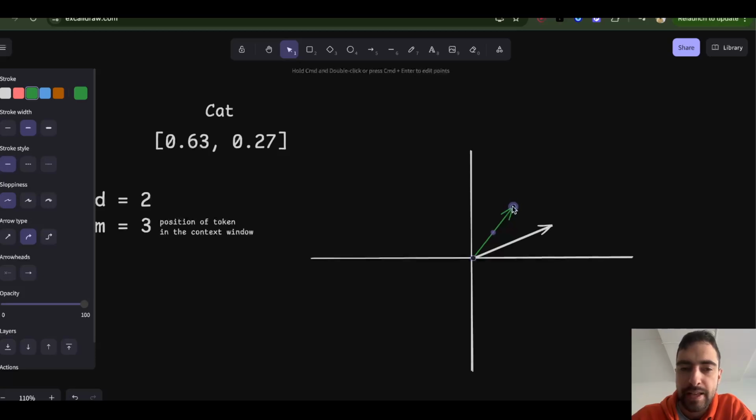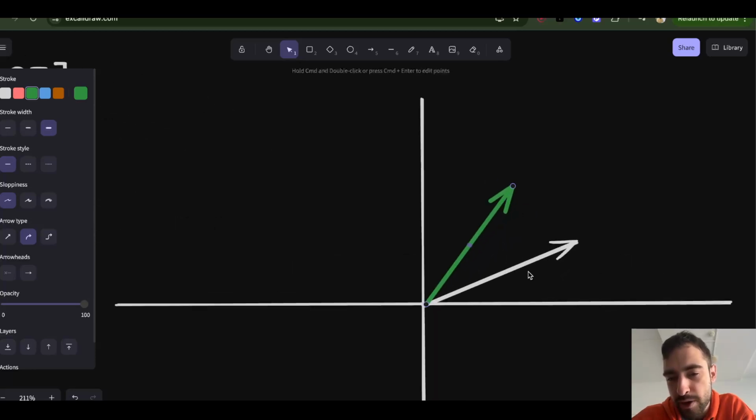Now, the whole trick with rope to encode position, so this is semantic meaning, but if we want to also encode position, if this word running is a lot later, not just 2 words, if it's like 10,000 words later, then we would use rope to rotate this vector away from the cat. So as I said, you see here, now the dot product is high.